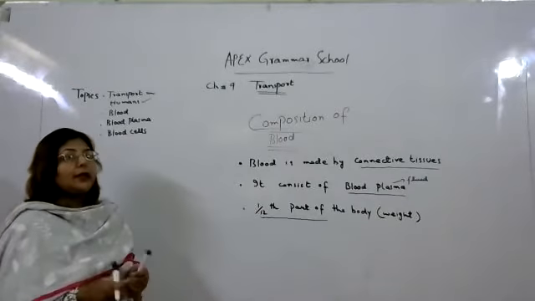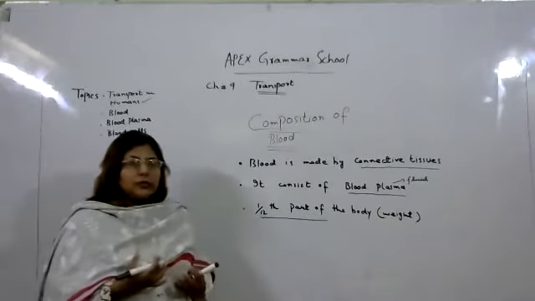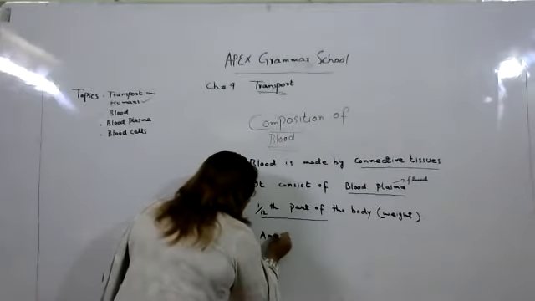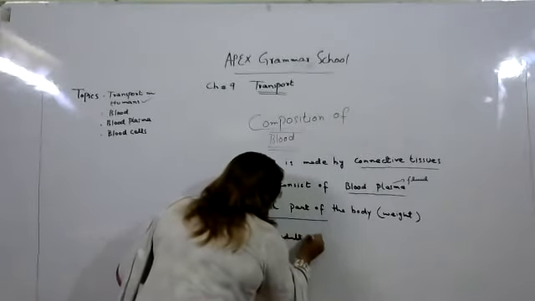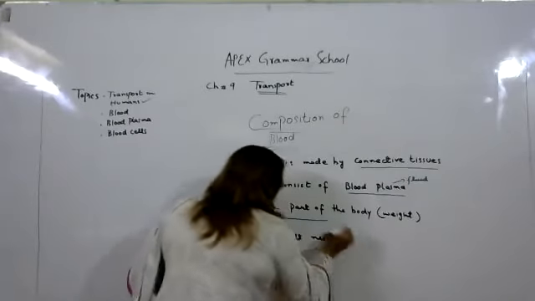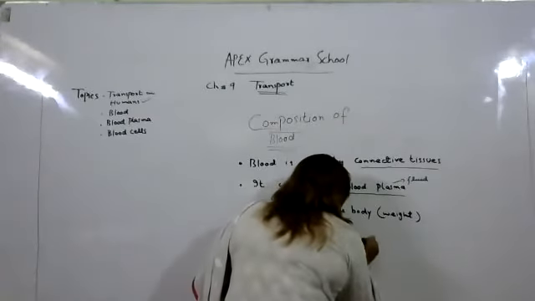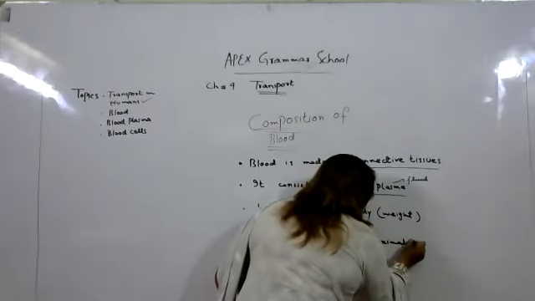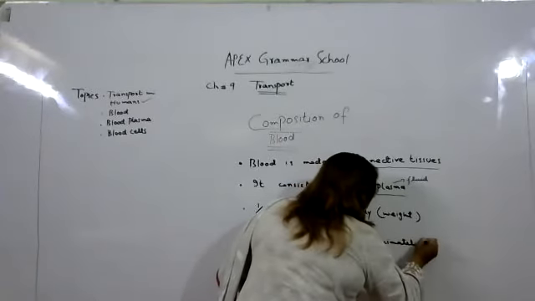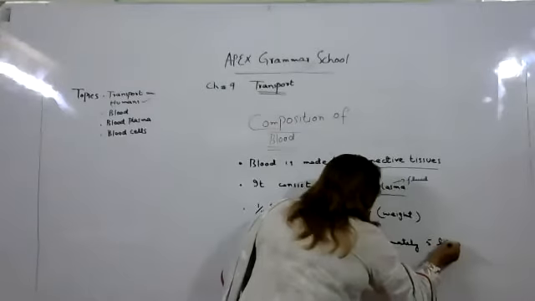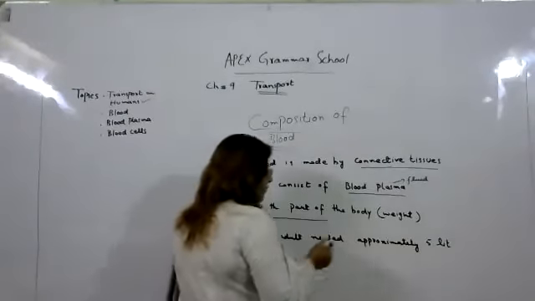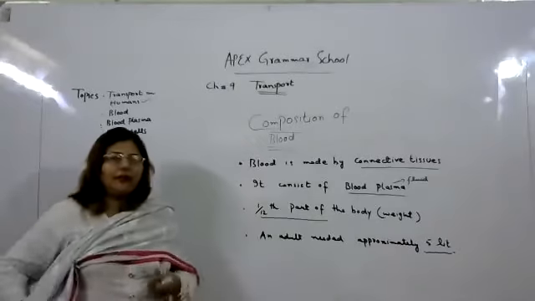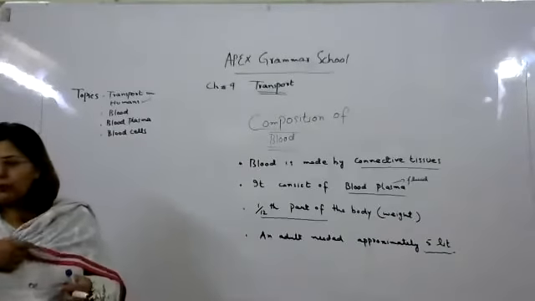Now the question is, how much blood does our body need? So an adult needs approximately 5 liter blood. So how much blood do we need in our body? Our body needs approximately 5 liter blood. Okay. So this is the important thing.